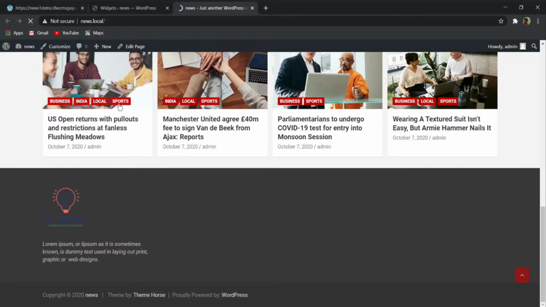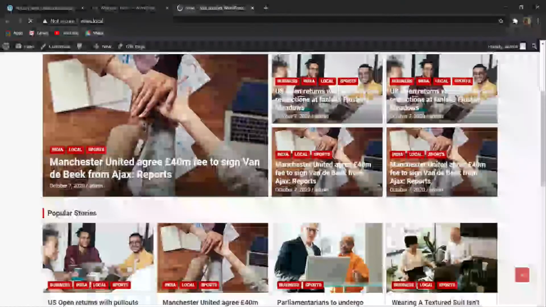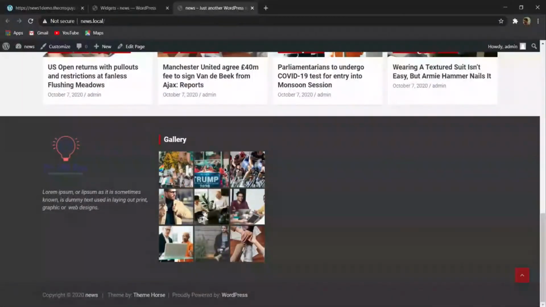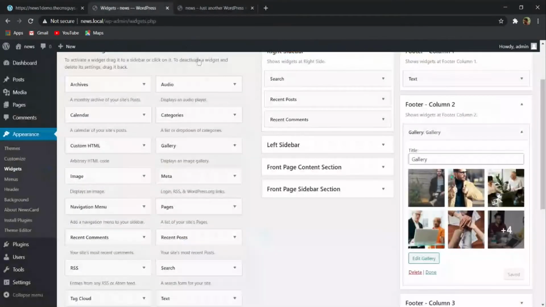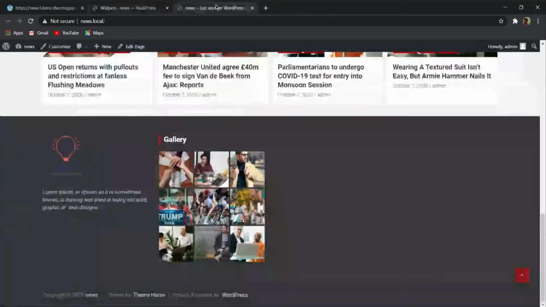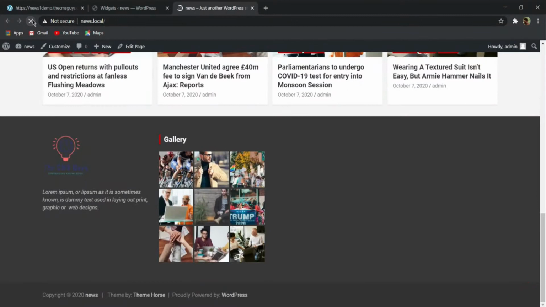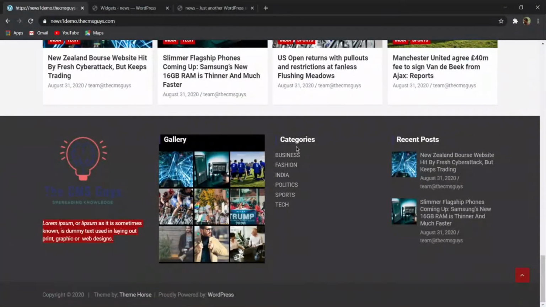So here let me refresh this page. Here you can see that when I have refreshed the page, I am getting this option. Again when I am refreshing this page, the image order is changed. That means when we have selected that random order, whenever someone refreshes the page, the image order will change automatically. So now let's come to our third.